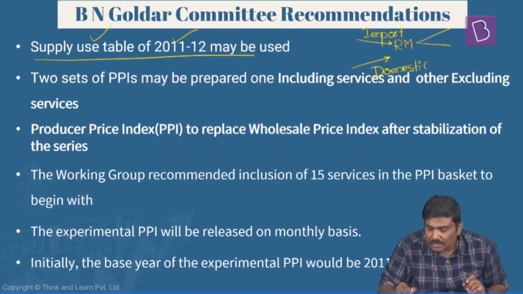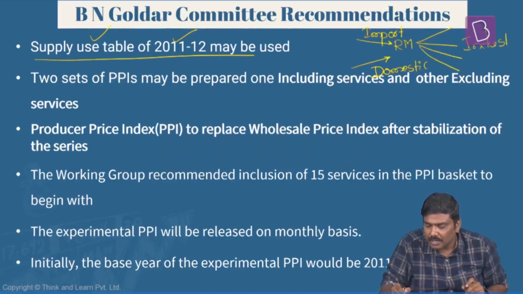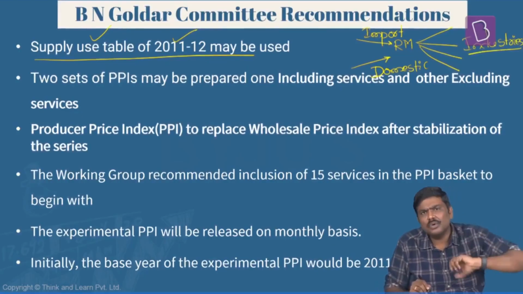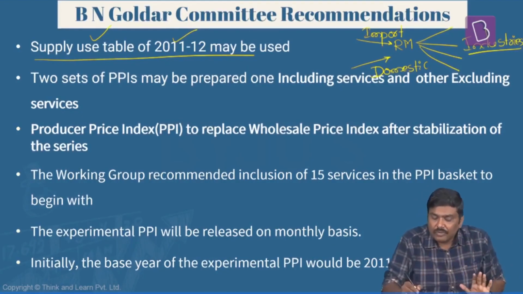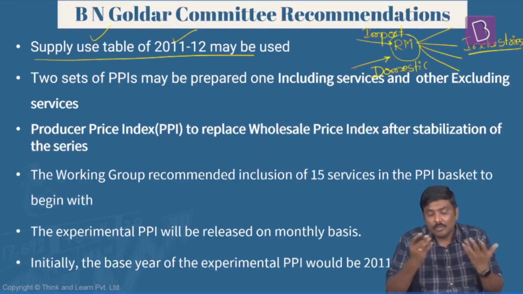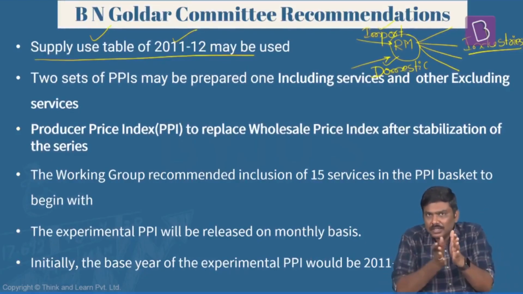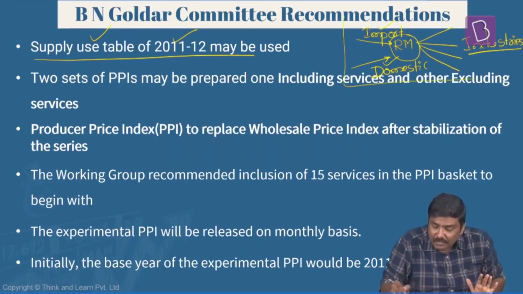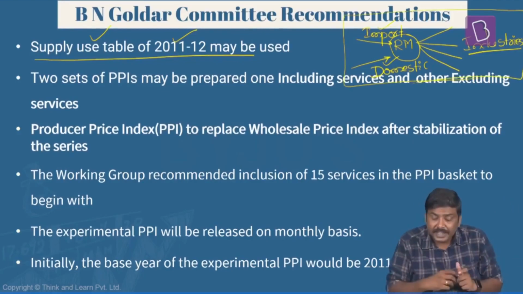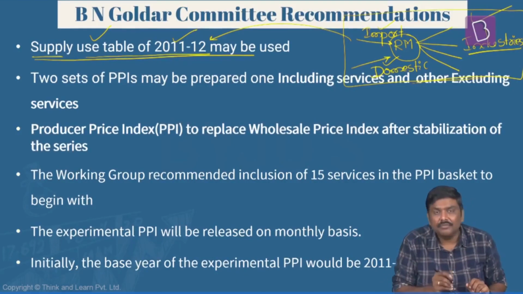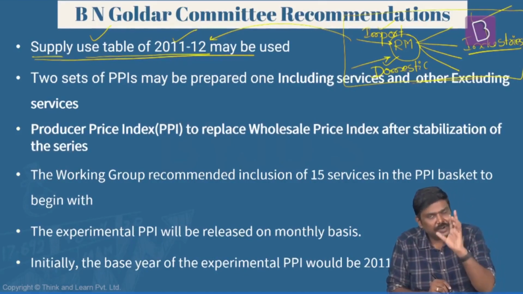These particular raw materials will be allocated or sold to different industries like this. For example, aluminium, steel, and so on. We get it from the domestic market as well as we import it also. So understand this. We get these intermediary goods or raw materials from the domestic market as well as from imports, and we supply that to industries like this. The table which maintains the details of all of this is called a supply use table. So the BN Goldar committee has recommended that we must use the supply use tables of 2011 and 2012.